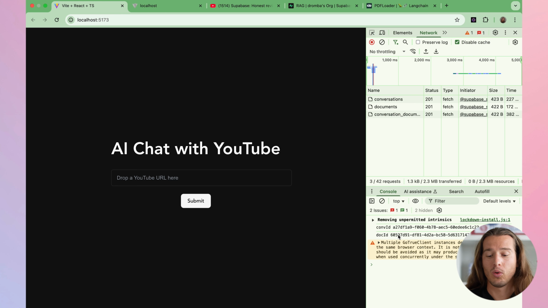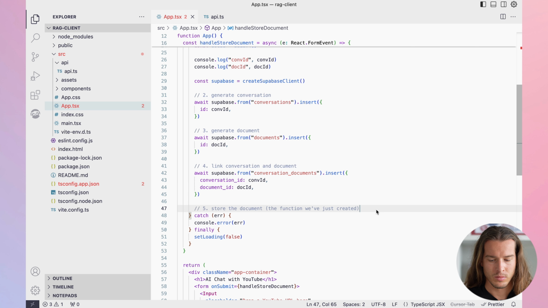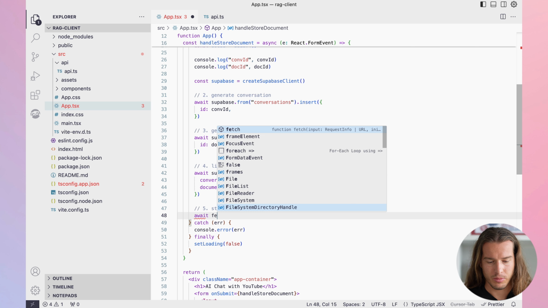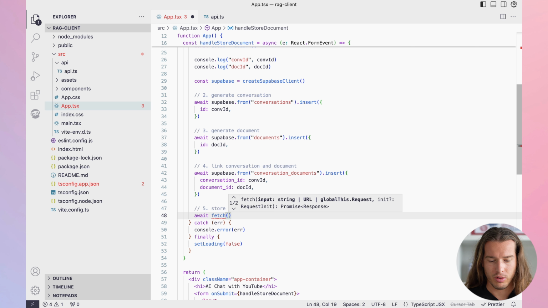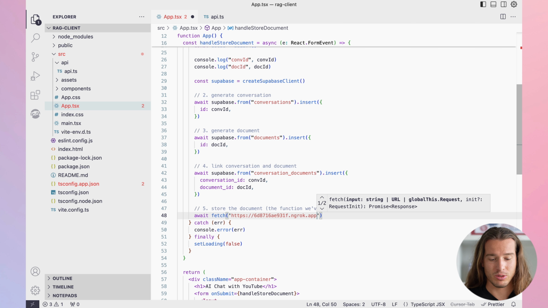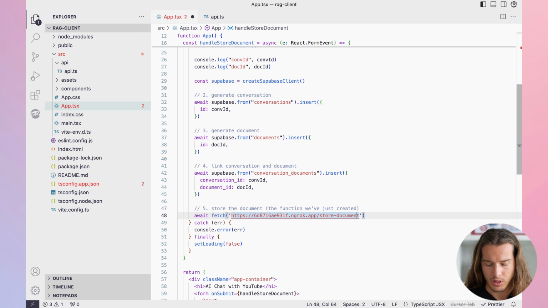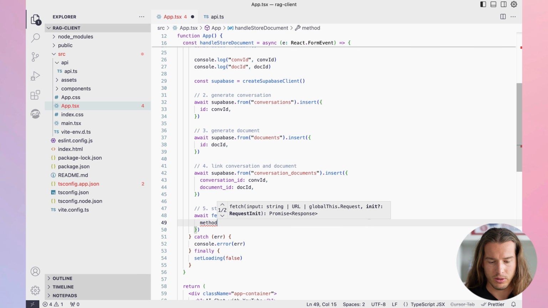So just to repeat what we have at the moment, on submit, we create a conversation, we create a document, we connect conversation and document, and now finally we need to store the document. So let's do that. We do await fetch, and normal people would put localhost here, but I just use ngrok for it, and I just want to call store document. We send a couple of properties. Method is post.